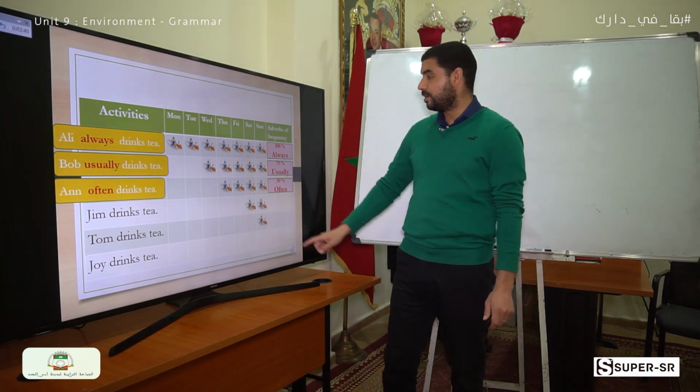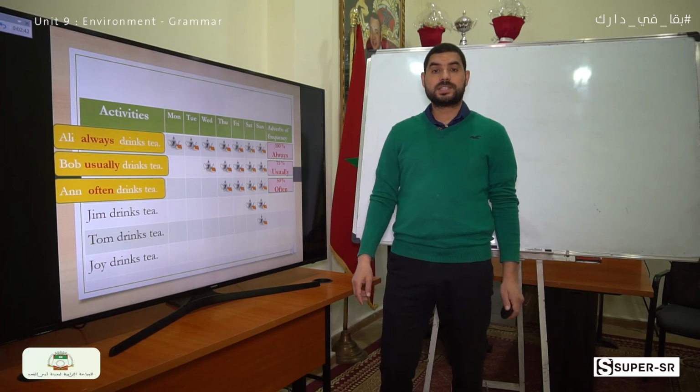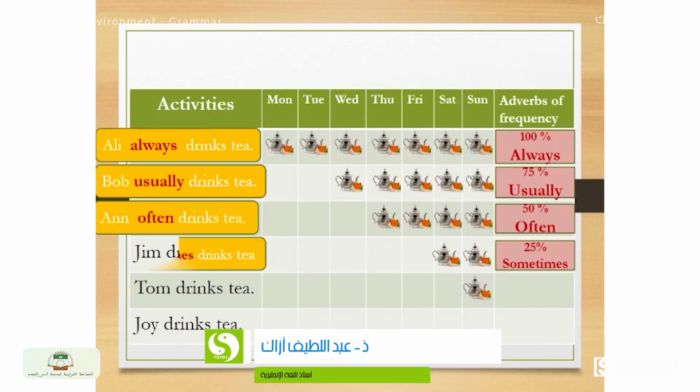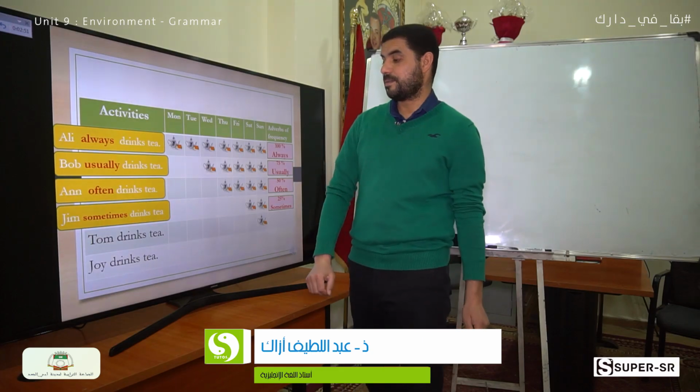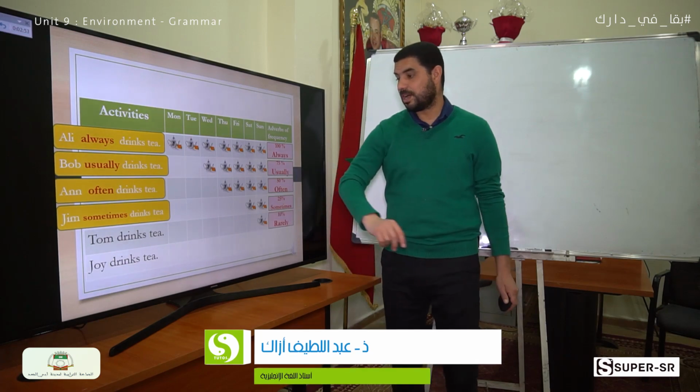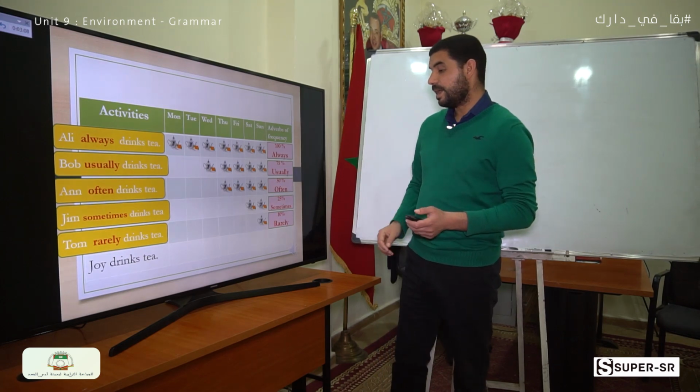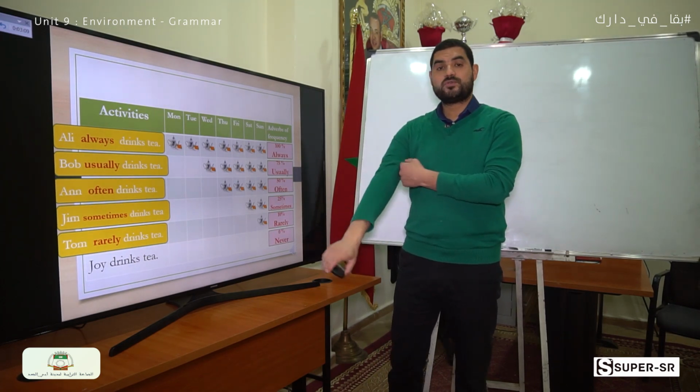Jim drinks tea on Saturday and on Sunday. So here we use "sometimes." Jim sometimes drinks tea. Tom drinks tea just on Sunday, which means one day in the week. Here we use "rarely," which gives 10%. Tom rarely drinks tea.